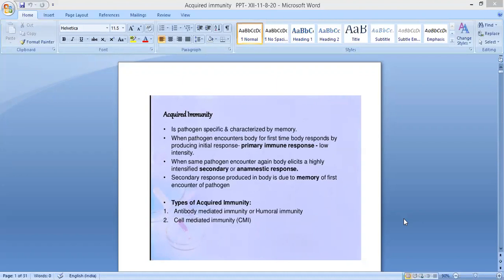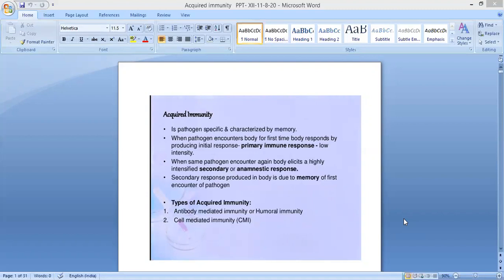Clear? So this secondary response produced in the body is due to memory of the first encounter of the pathogen. What is happening the first time the pathogen enters the body is that it will produce antibodies to kill that particular pathogen. That is known as the initial response or primary immune response, in low intensity.